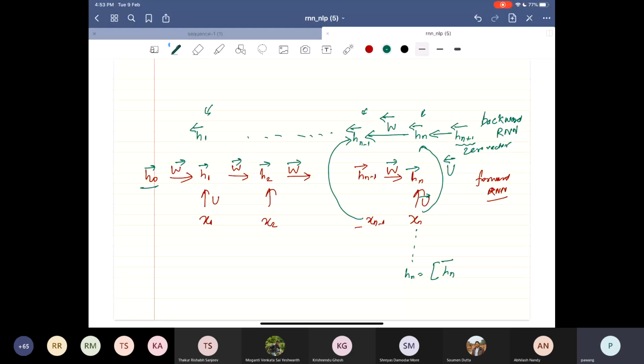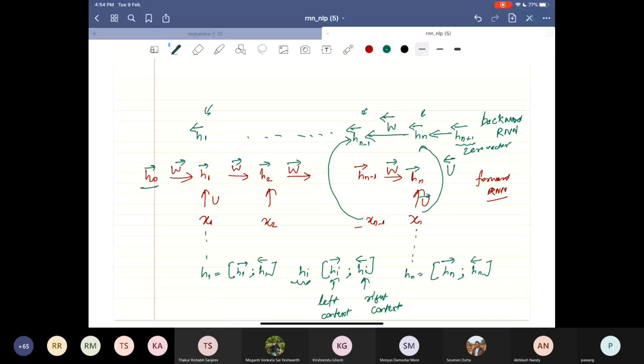This will be hn forward concatenated with hn backward. So h1 would be h1 forward concatenated with h1 backward. So any hi is hi forward, hi backward. This keeps information of the left context, and this keeps information of the right context. And I'm just concatenating these two, and that gives me my new hidden state. And this is all I have for my bidirectional RNN.